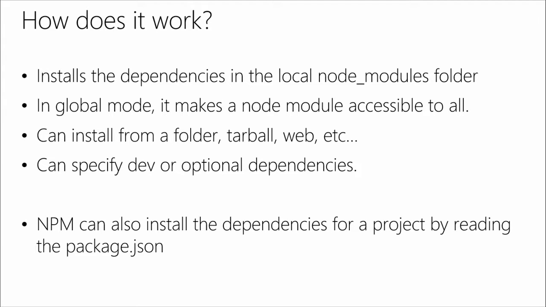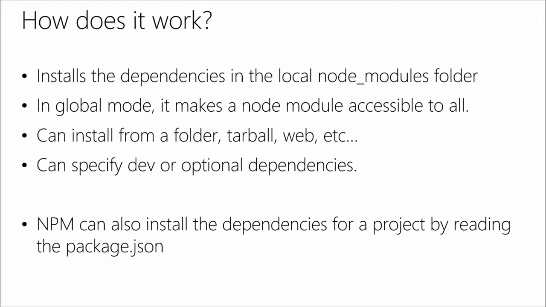It actually does something interesting. It checks to see if there's a node_modules in the folder above, all the way up to the root. And the reason why it does that is, let's say that you're 3 folders deep into your project and you do an npm install there, it actually doesn't want to put another node_modules in that folder. It'll actually put it in the top one, which brings up this interesting question: what about modules that we want to use all the time? Yeah. Well, in that case, you can actually install with the global mode set, and that will make that Node module accessible to all the projects that you have.